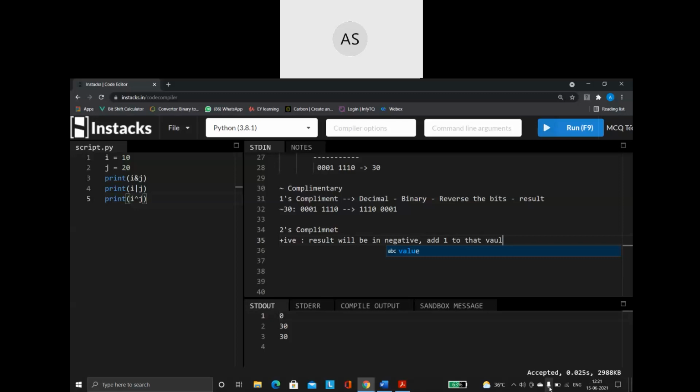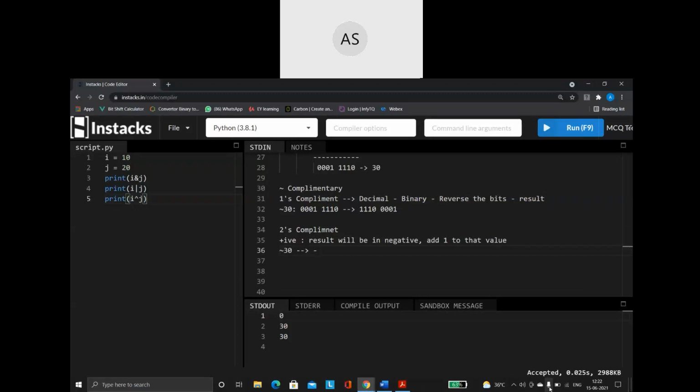Add 1 to that value. Let us try to understand what exactly this means. Say for example, I am saying 2's complement of 30. This is 2's complement. That is 1's complement. Don't get confused. So I am saying 2's complement of 30. 30 is a positive number. I did not give any negative values. So definitely the result will be in minus.